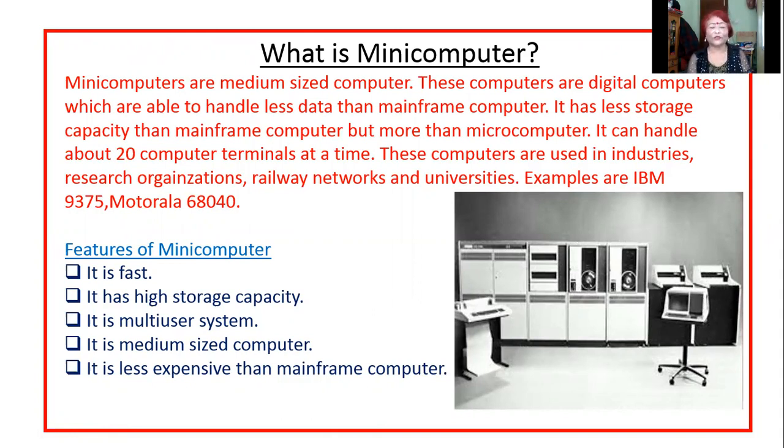So it has less storage capacity than super and mainframe computers. It is slower than super and mainframe computers. And this computer can handle about 20 computer terminals at a time. These computers are used in industries, research organizations, railway networks, and universities. Examples are the IBM 9375 and Motorola 68040, which are examples of mini computers.